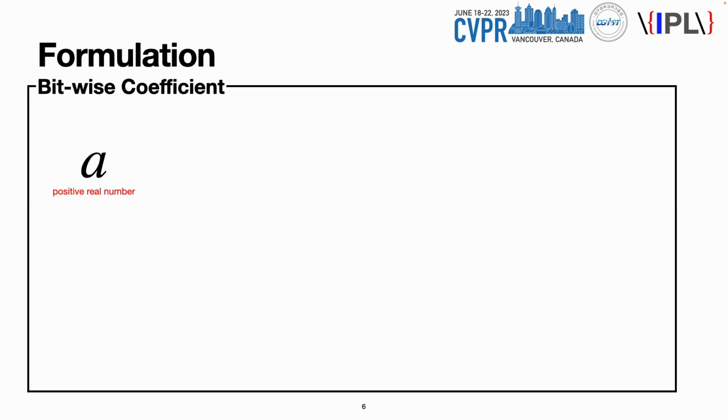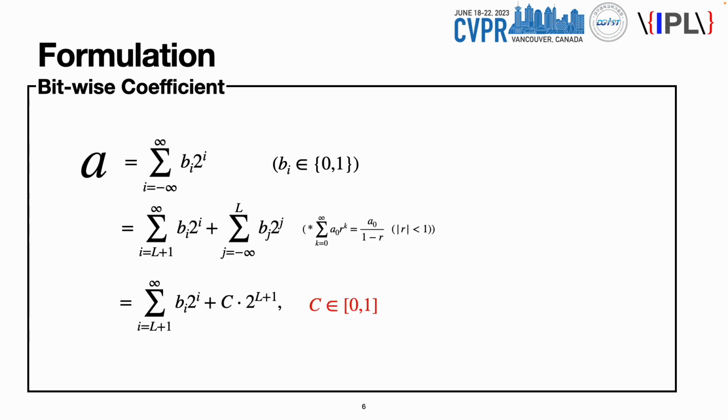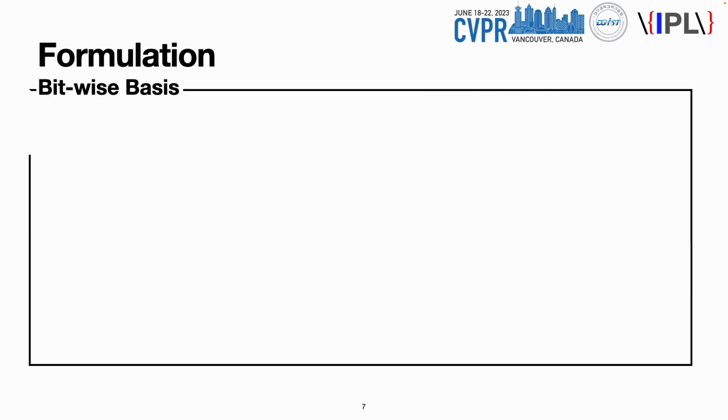Let's suppose there is an arbitrary positive number a. Then we can represent a as a power series of 2, and it can be separated into two terms based on a specific integer L. With a simple infinite geometric series, the second term is abbreviated as follows. If we consider all b are 1, then c must be 1 too. From now on, we call this c the coefficient. Now we have the following question. Coefficient of what? The c is the coefficient of bitwise basis.